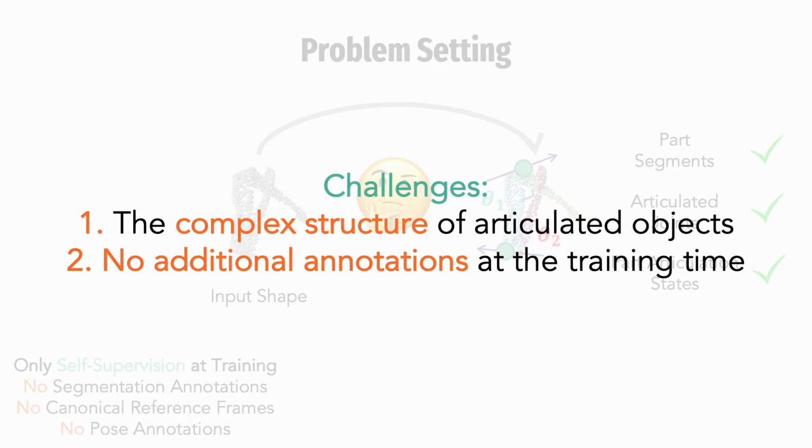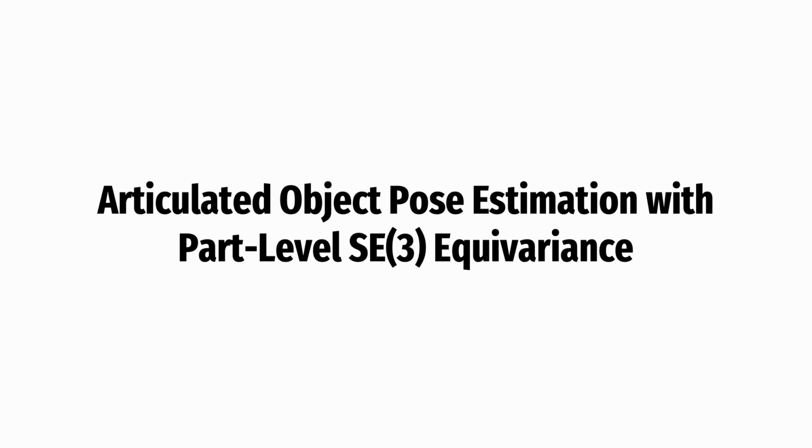Designing algorithms to empower the machine with the ability to solve the problem is very challenging, considering the complex structure of articulated objects and the self-supervised setting without any annotation during training. To ease the above difficulties, we present our method, articulated object pose estimation with part-level SE3 equivariance.